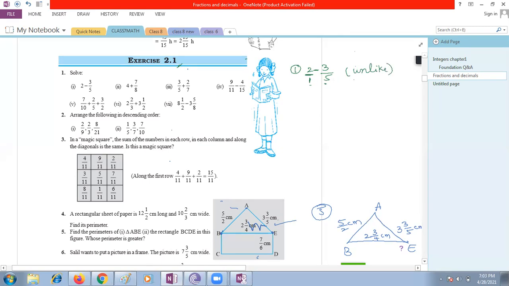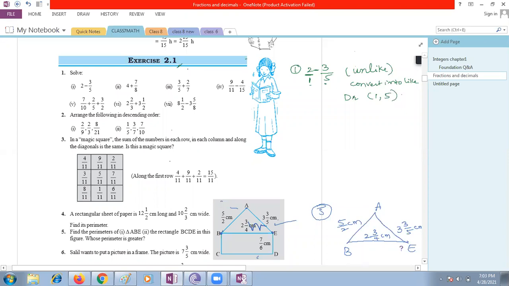Ma'am, so we should take an LCM. Yes, unlike fractions, you have to convert into like fractions. So if you want to convert into like fractions, you have to see the denominators, children. What are the denominators? 1 and 5.